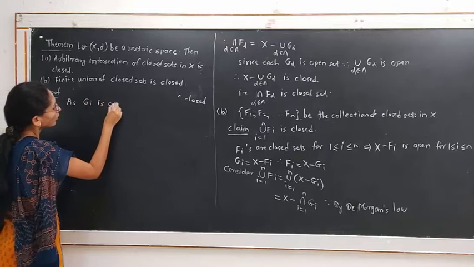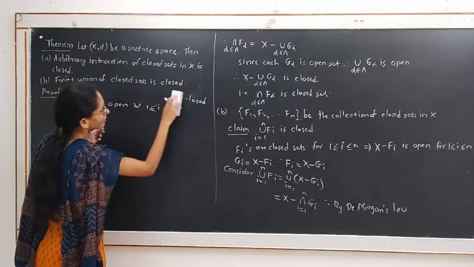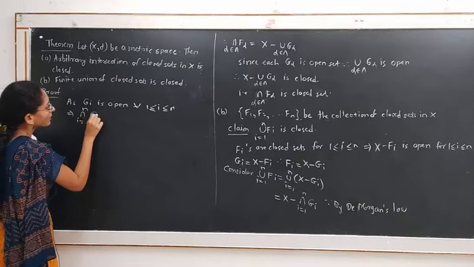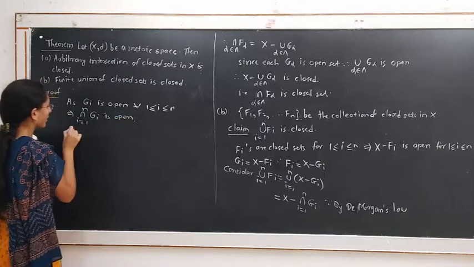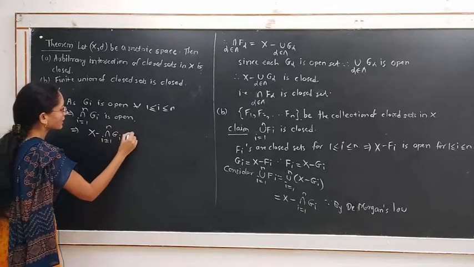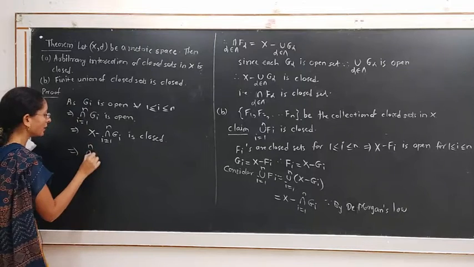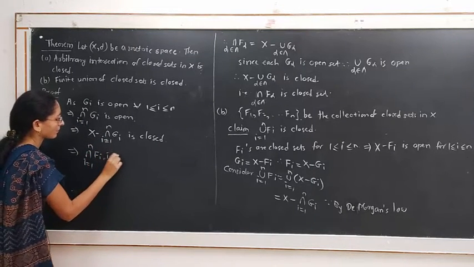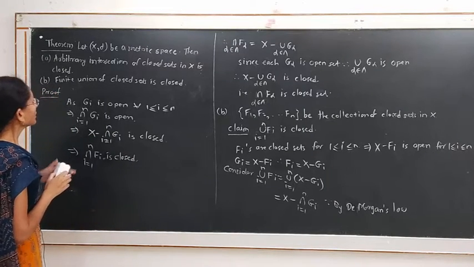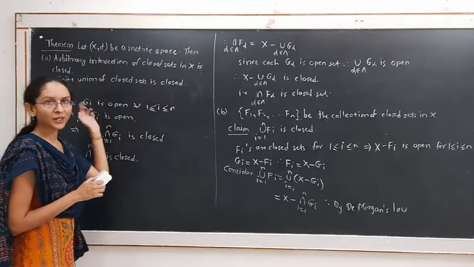Since Gi is open for all 1 less than or equal to i less than or equal to n, the finite intersection of Gi, i equal to 1 to n, is open. Its complement X minus the intersection of Gi is closed. That is, the union of Fi, i equal to 1 to n, is closed. That is what we have to prove. Now the finite union of closed sets is closed; if we consider an infinite union of closed sets,